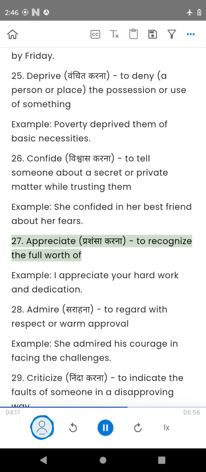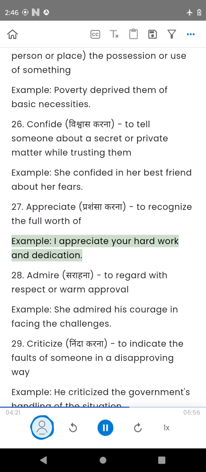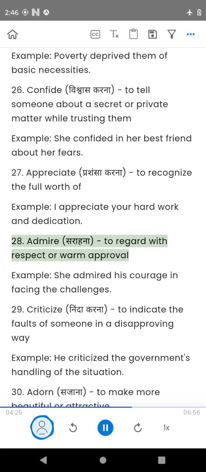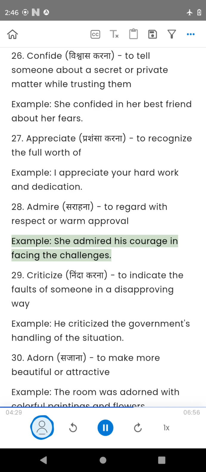27. Appreciate, to recognize the full worth of. Example, I appreciate your hard work and dedication. 28. Admire, to regard with respect or warm approval. Example, she admired his courage in facing the challenges.